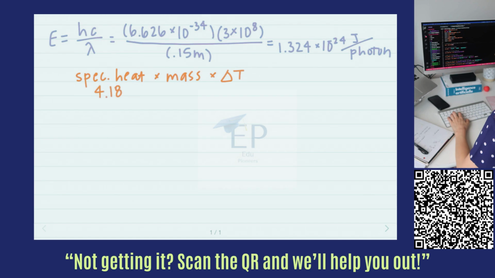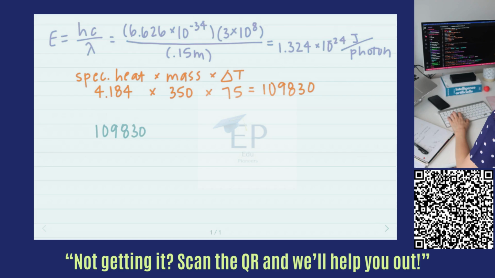So the specific heat of water is 4.184. The mass that is given to us is 350 milliliters. And then the change in temperature, it goes from 20 to 95. So that's an increase of 75. And when we multiply that out, we get an answer of 109,830.